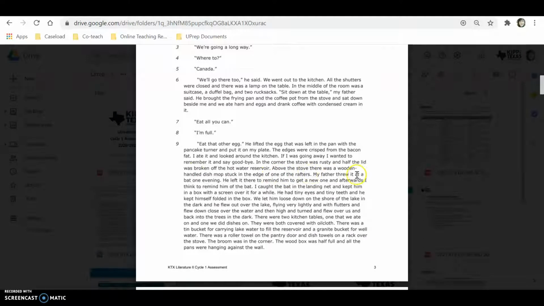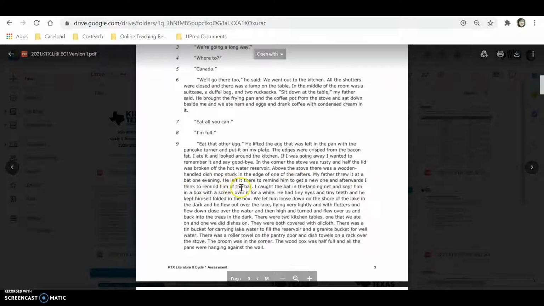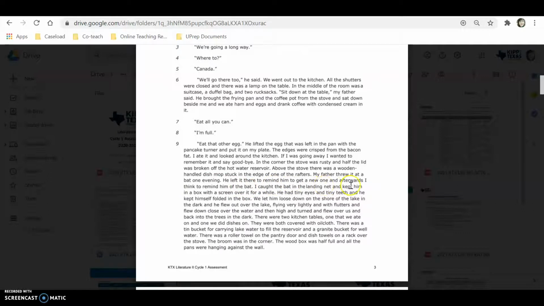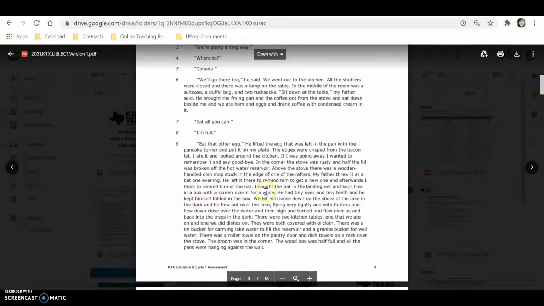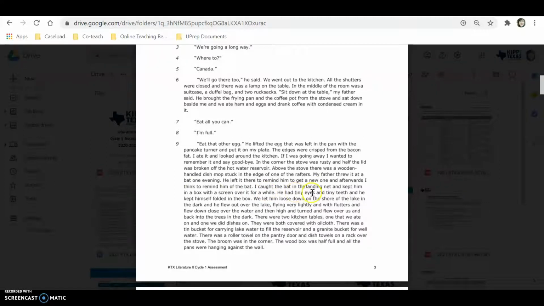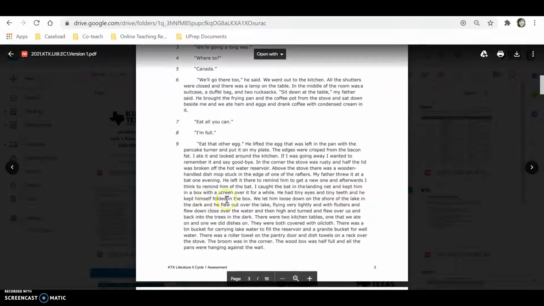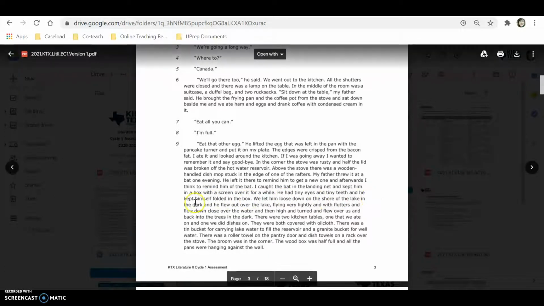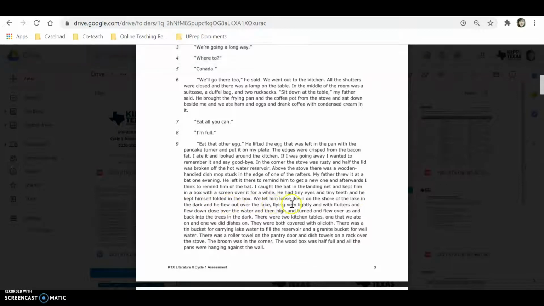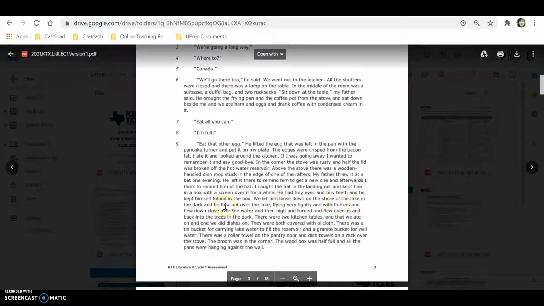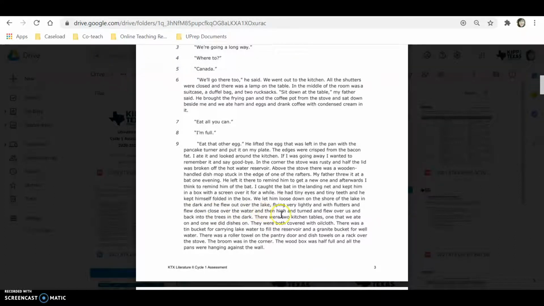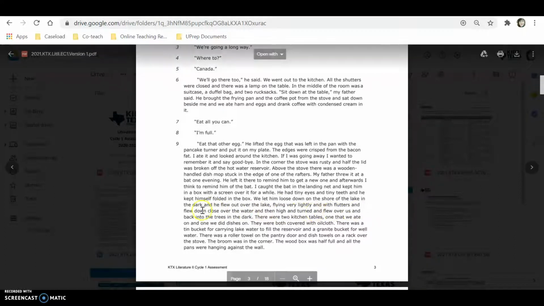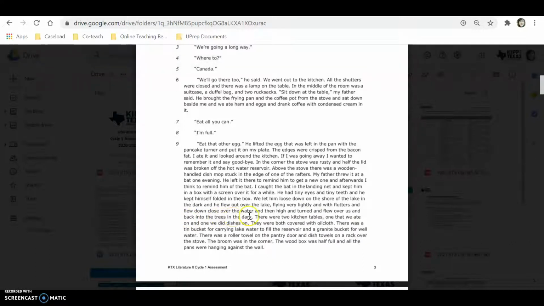My father threw it at a bat one evening. He left it there to remind him to get a new one, and afterwards, I think, to remind him of the bat. I caught the bat in the landing net and kept him in a box with a screen over it for a while. He had tiny eyes and tiny teeth, and he kept himself folded in the box. We let him loose down on the shore of the lake in the dark, and he flew out over the lake, flying very lightly and with flutters, and flew down close over the water, and then high, and turned and flew over us and back into the trees and in the dark.